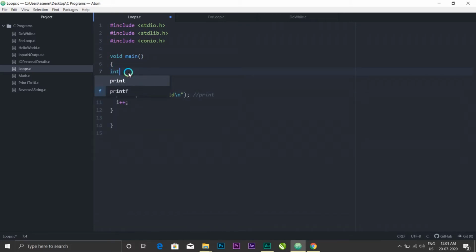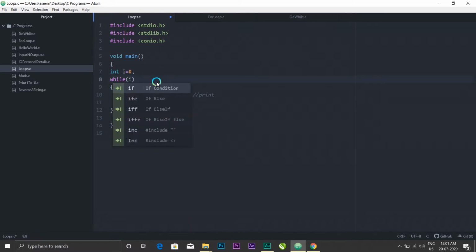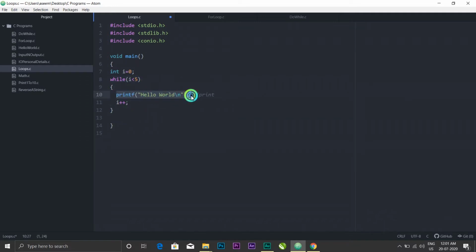int i is equal to 0. So in condition we will put i less than 5. We will write what we want to do inside the braces. So here we want to print hello world 5 times, and then what we will do is add 1 to i, that is i is equal to i plus 1, or in an easy way we can write i plus plus.